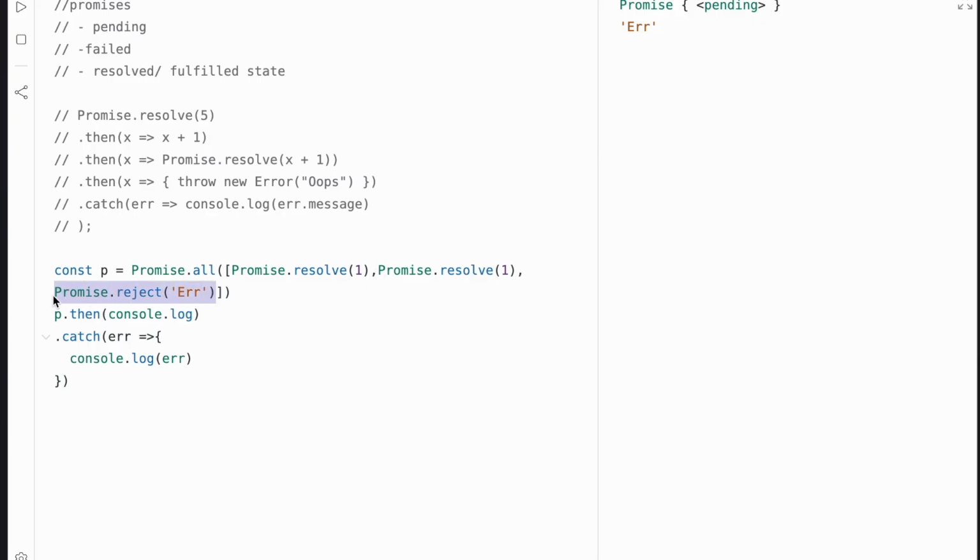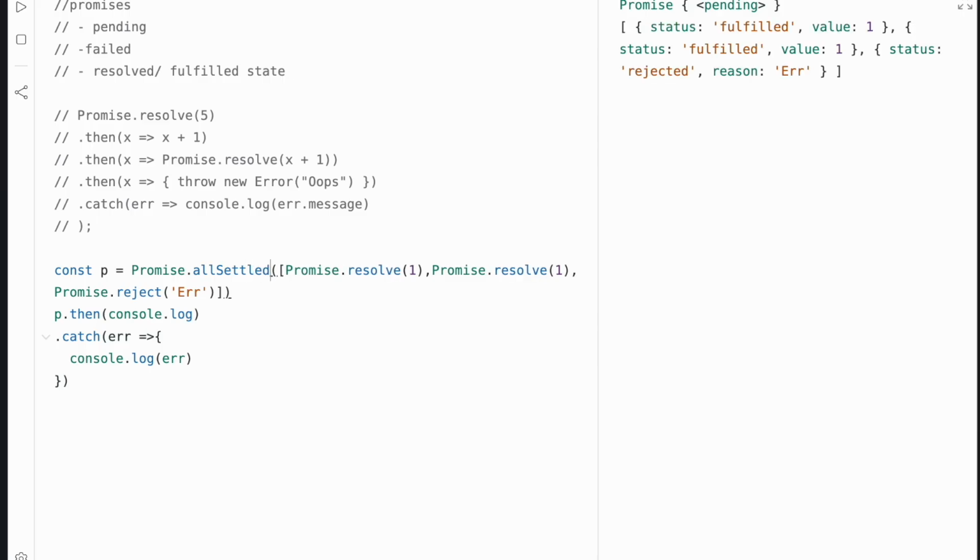If I remove this, then in that case, it returns an array of all the resolved promises, right? But apart from promise.all, we also have promise.allSettled. The difference between these two is that promise.allSettled gives you an array of all the promises with their status.